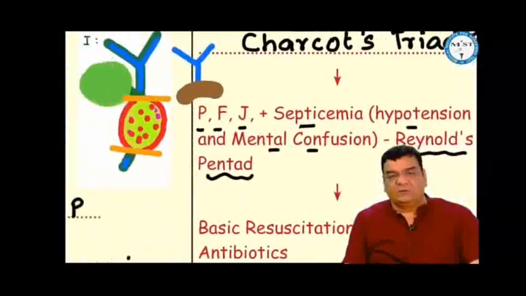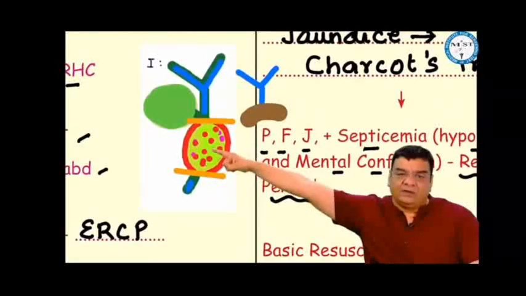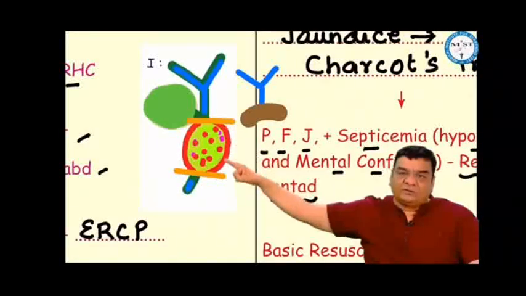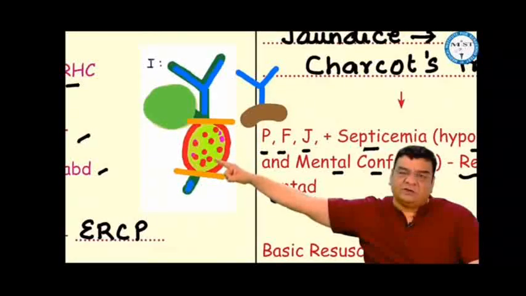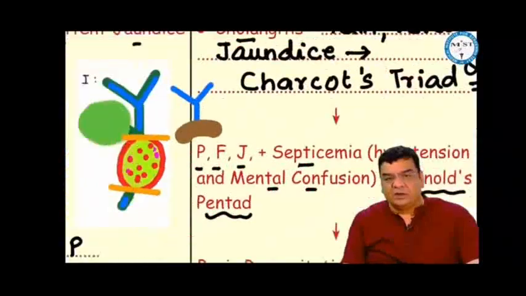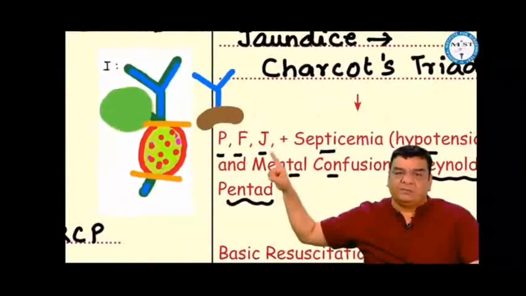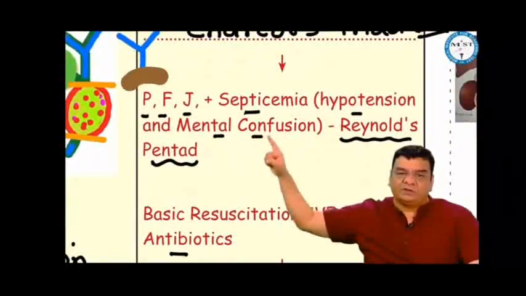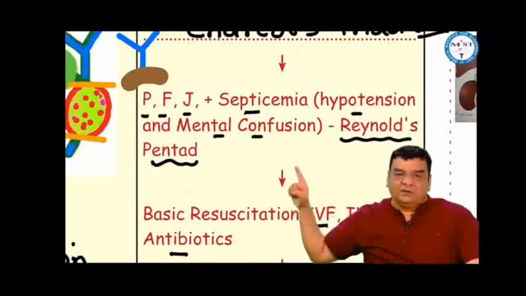In an emergency, if because of biliary stasis there is a bacterial infection in the bile duct, this will cause acute inflammation of the bile duct, cholangitis. The patient will present with sudden severe pain in the right hypochondrium, high-grade fever, chills and rigors, and jaundice. Pain, fever, jaundice is the famous Charcot's triad. If this infection goes into the blood, it can lead to septicemia. Pain, fever, jaundice with septicemia, that means including hypotension and mental confusion. This is Reynolds' pentad. We have to save the life of this baby.